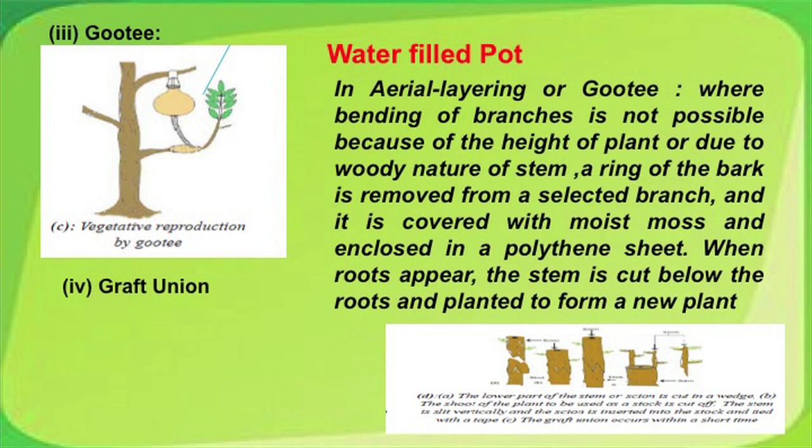Lastly, graft union. Here, friends, we take a desired plant that we want to grow as the scion. The leaves and lower portions are removed, and we take a stalk which is sturdy and strong, and its apical portions are removed. The wedge shaped sections of the stalk and the scion are joined and covered with polythene, and in no time new plantlets sprout and we get new plants of the variety we desire.